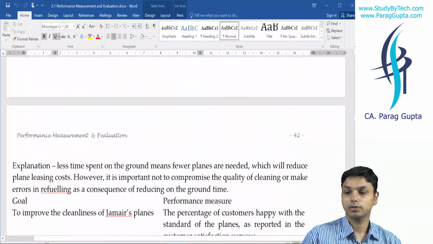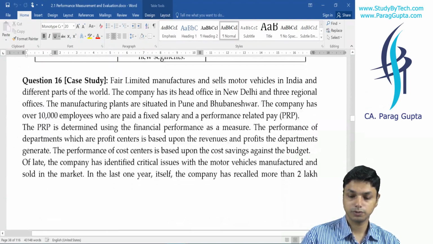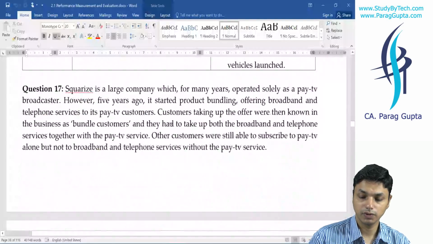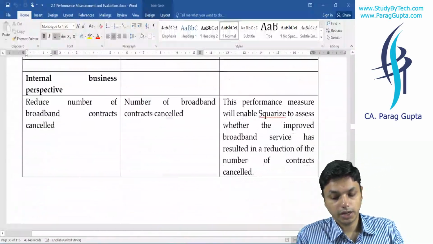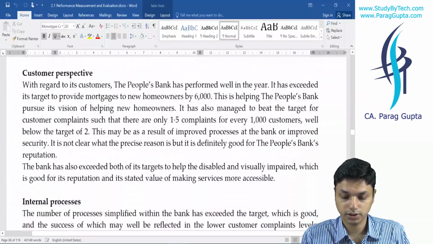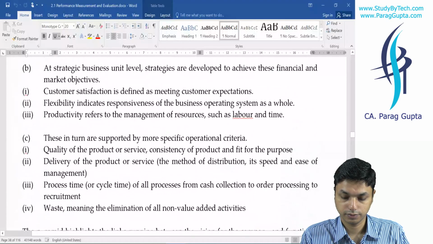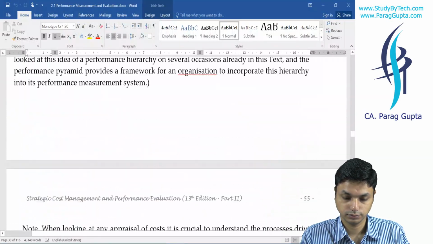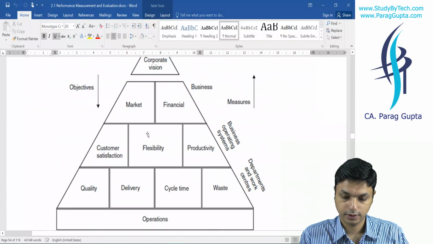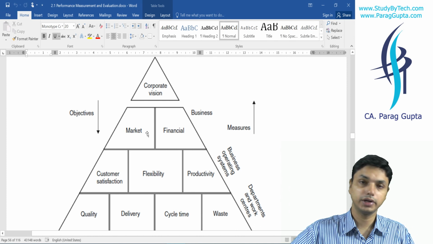Then we went ahead and did our next topic, the performance pyramid. The performance pyramid was given by Lynch, and what did he say? Just a second, I am coming to that as well. So this was given by Lynch and Cross. He said that our corporate vision shall be taken into consideration.